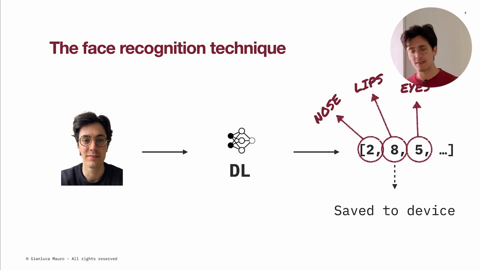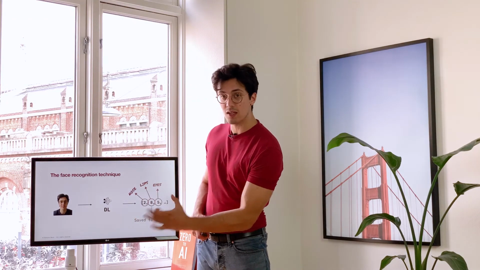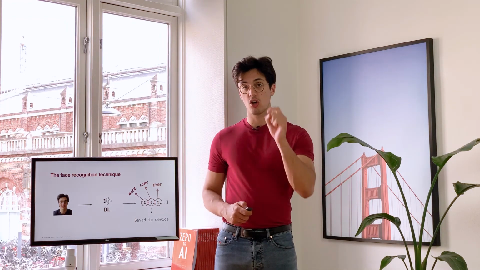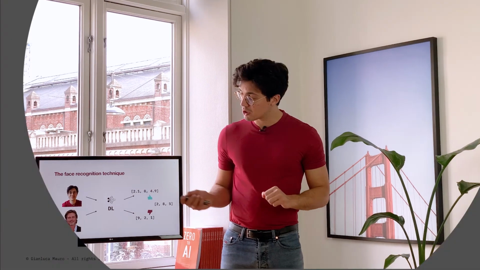The first number, let's say, says a little bit about the shape of my nose. The second number says a little bit about the shape of my lips. And the third about the shape of my eyes, etc. So what's happening when you're setting it up is that this deep learning algorithm is saving this numeric representation of your face. Then tomorrow, when you're trying to unlock your phone, it takes the new image of you